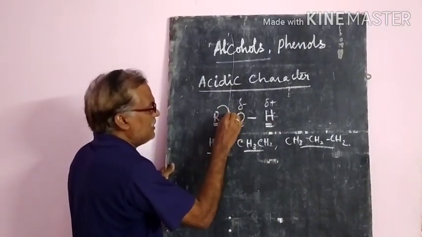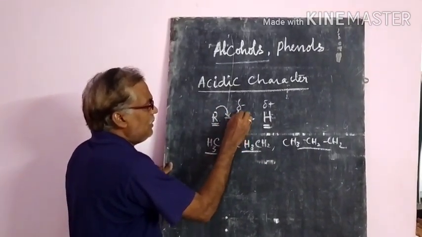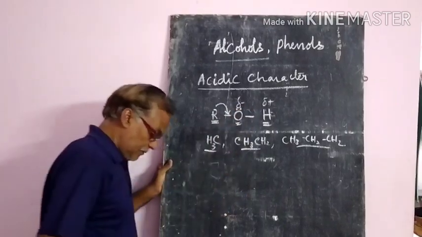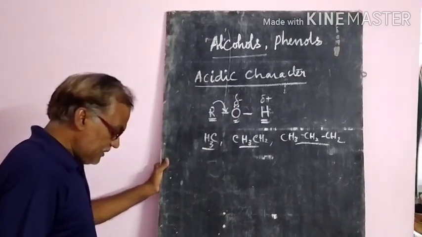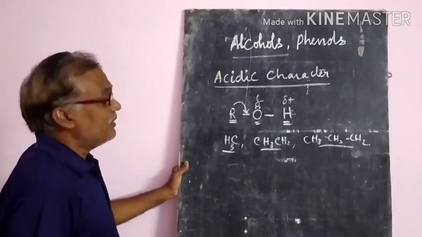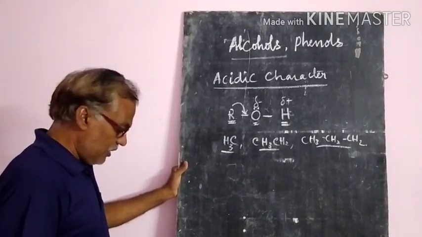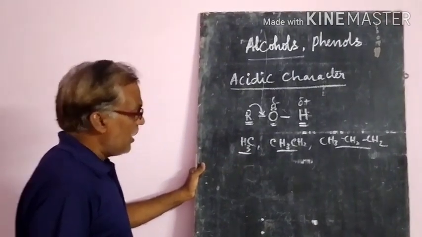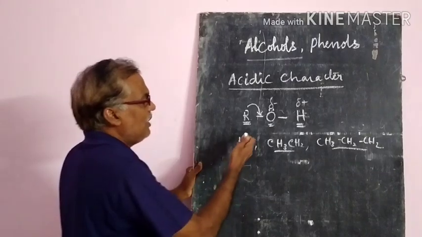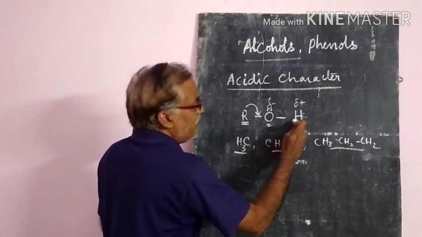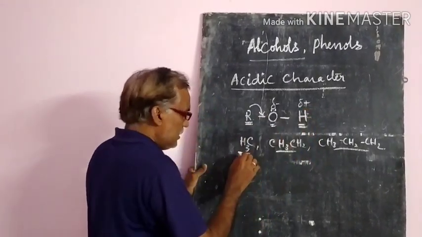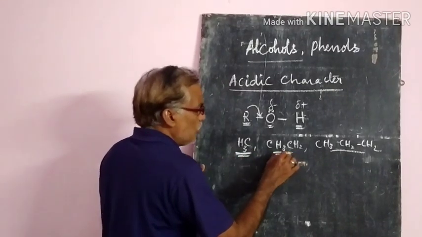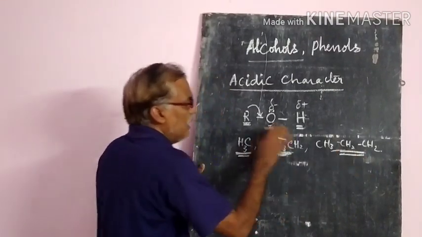The electron density on the oxygen decreases. Ultimately, the acidic character will decrease as the number of alkyl groups increases.